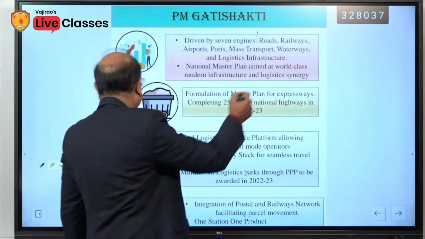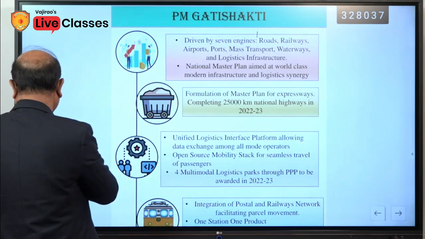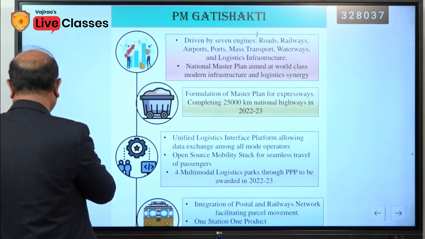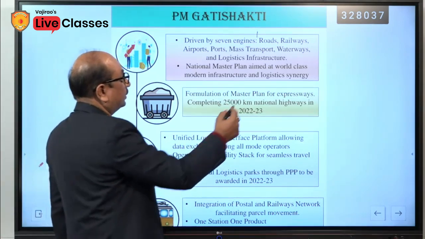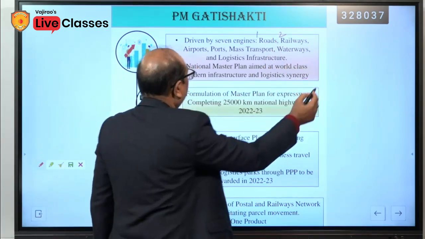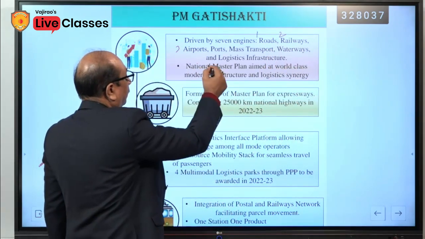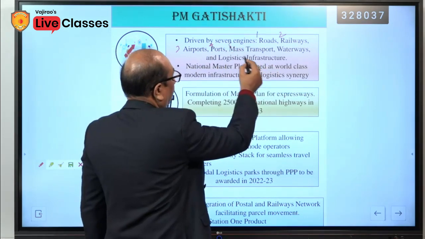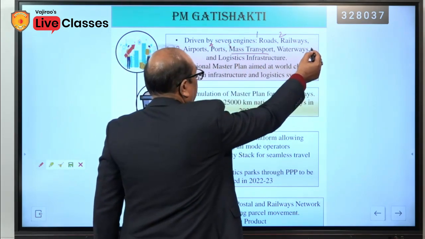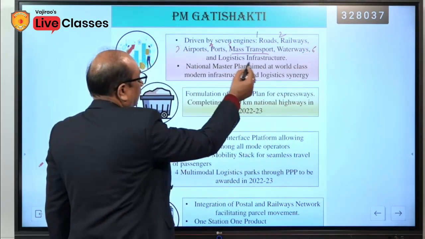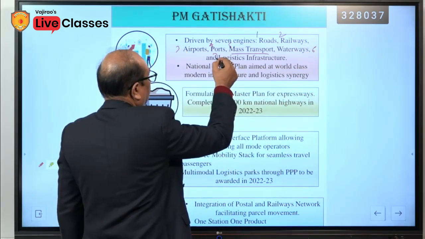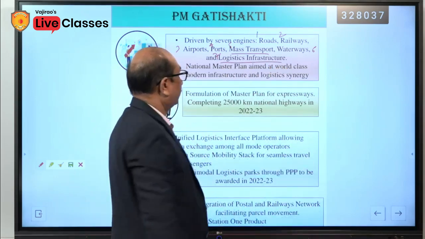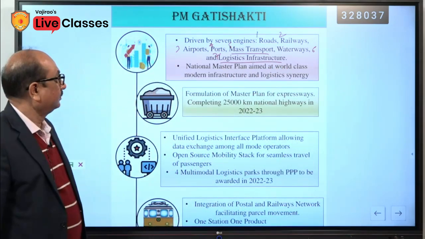First is road, second railway, third airport, fourth port, fifth mass transportation, sixth waterways, and seventh logistic infrastructure, means movement of goods.